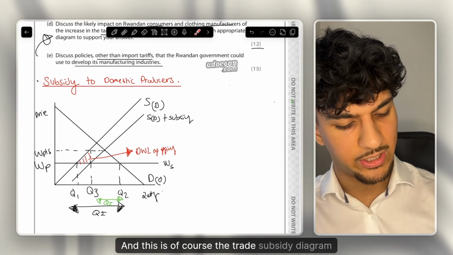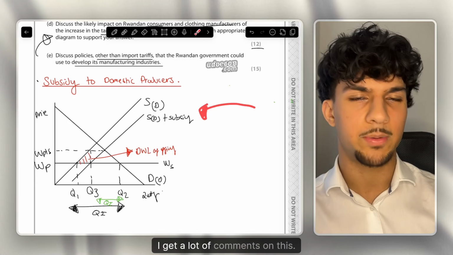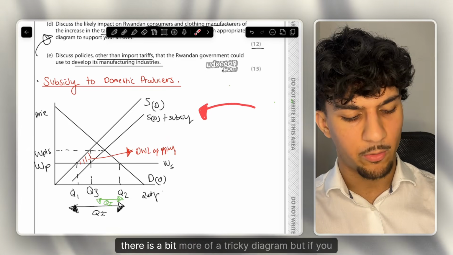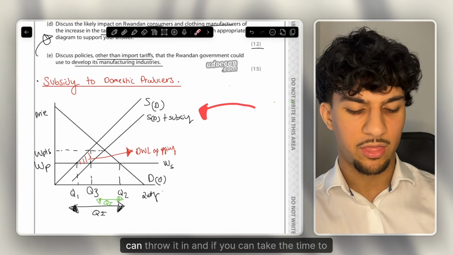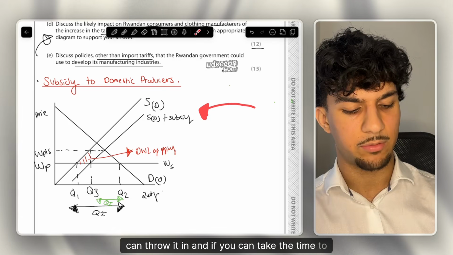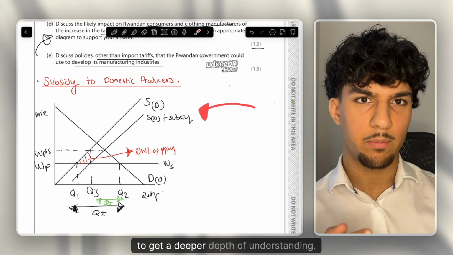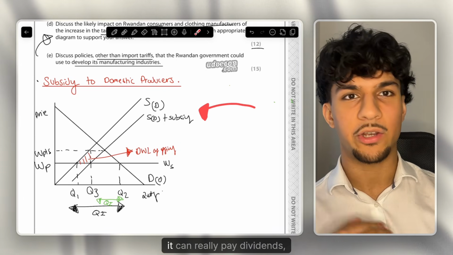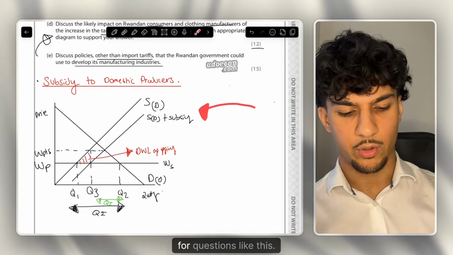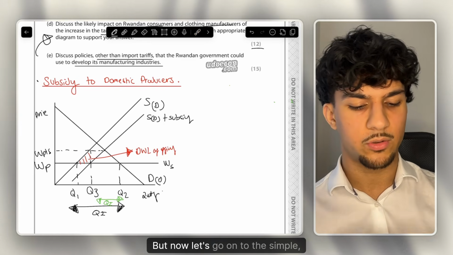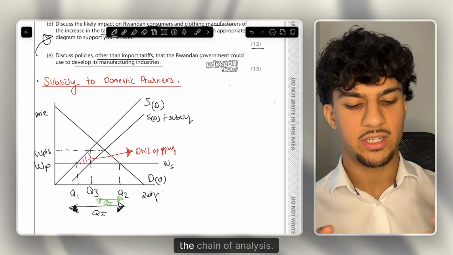And this is of course the trade subsidy diagram, which, yes, I get a lot of comments on this. It is a bit more of a tricky diagram, but if you can throw it in, and if you can take the time to learn it, to analyse it, to get that deeper depth of understanding on this diagram, it can really pay dividends, especially for questions like this. But now let's go on to the theory, the chain of analysis.